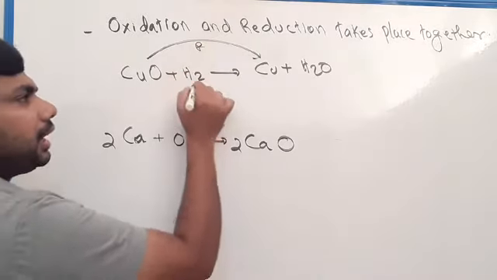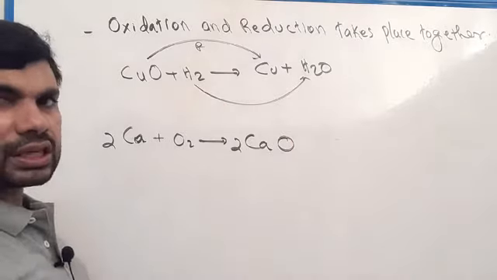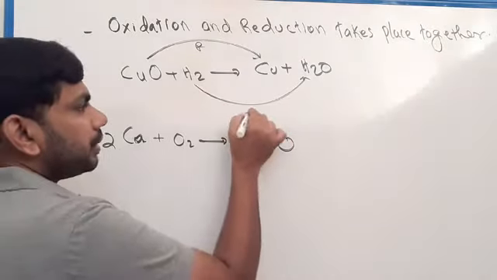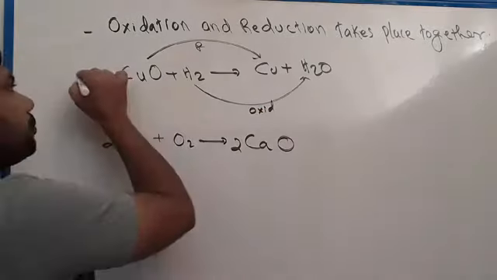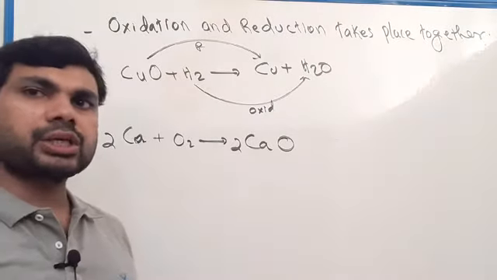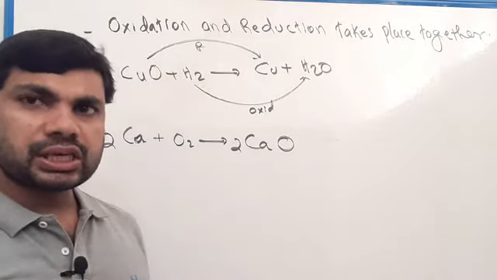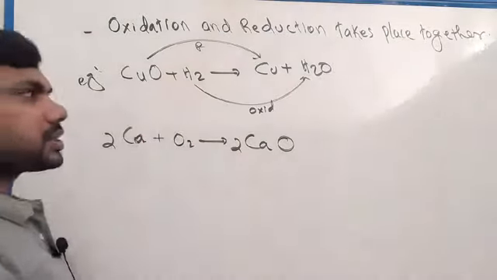And here hydrogen gained oxygen, hydrogen received oxygen, so it is oxidation. So this is one example of a redox reaction, a chemical reaction in which both oxidation and reduction take place.